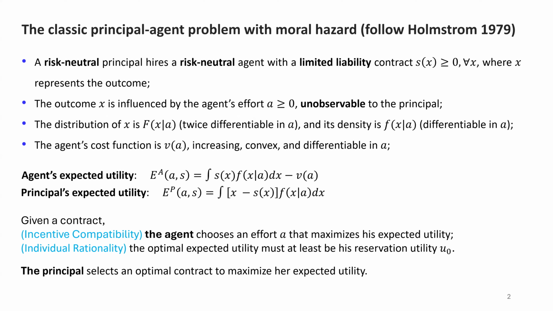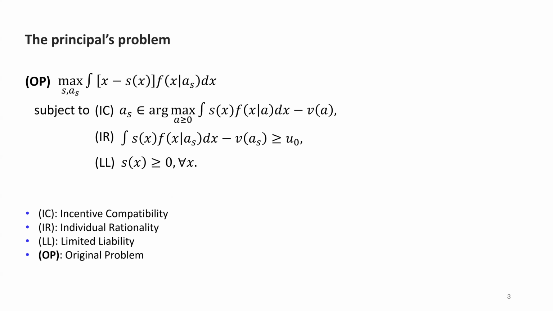Given a contract, the agent chooses an optimal effort A that maximizes his expected utility. We also require individual rationality: the optimal expected utility must be at least his reservation utility U0. This is also the outside option of the agent. Based on this setting, the principal selects an optimal contract to maximize her expected utility. Naturally following this model setup, the principal's problem can be formulated using this OP program here.